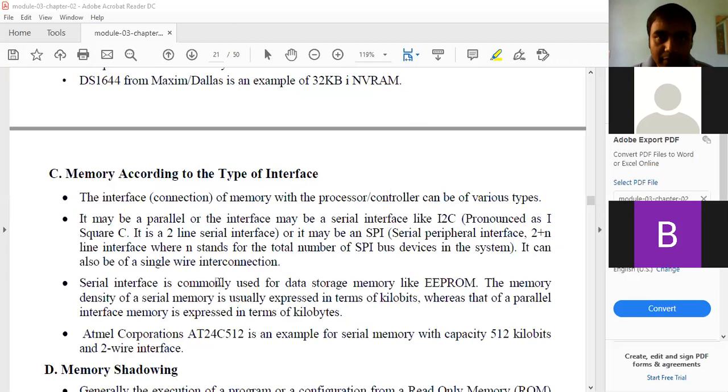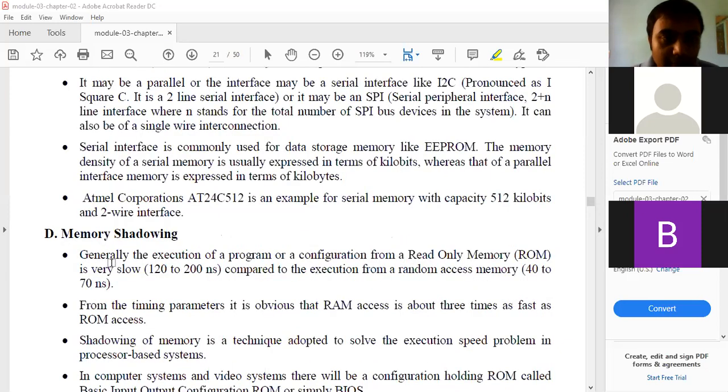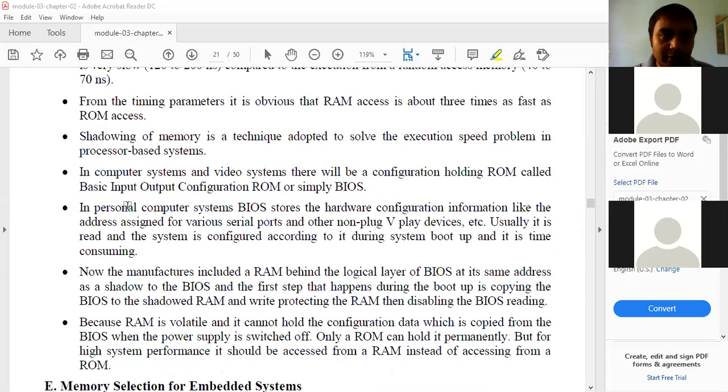Okay, let's begin. Yes, memory shadowing is also done, that is to cope up with the speed difference between the slower memory and the faster memory. So we go for memory shadowing. Already we discussed this.